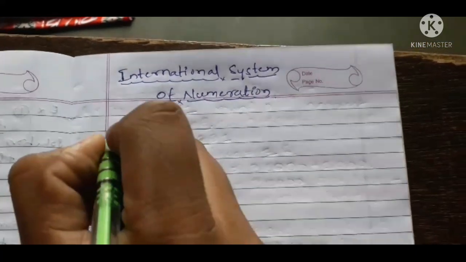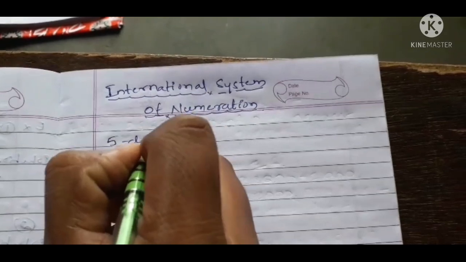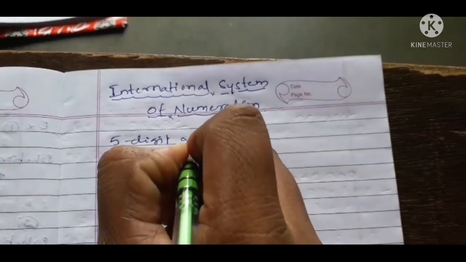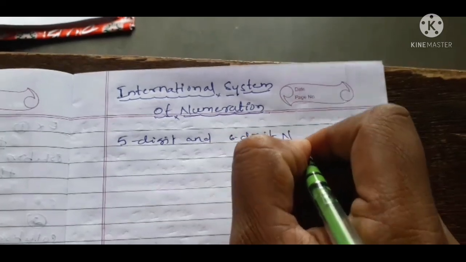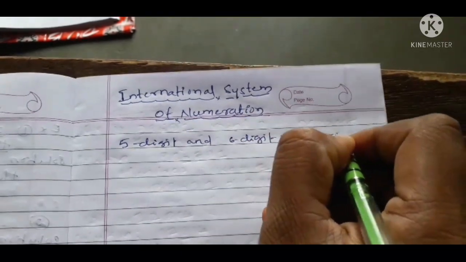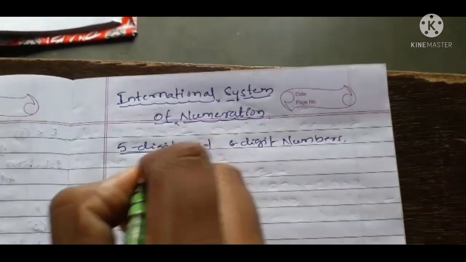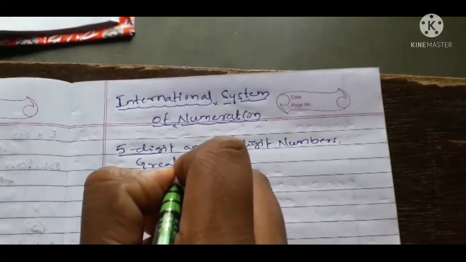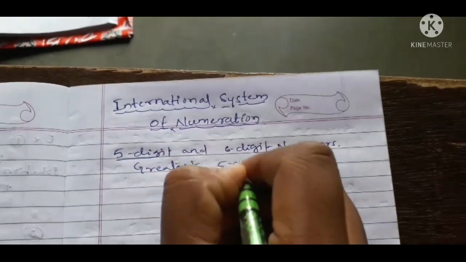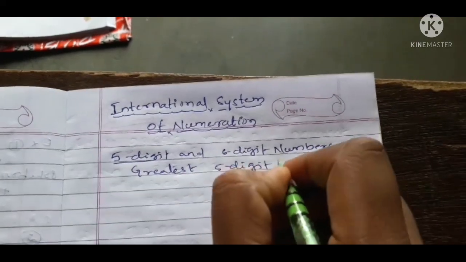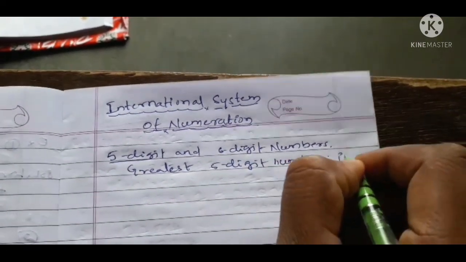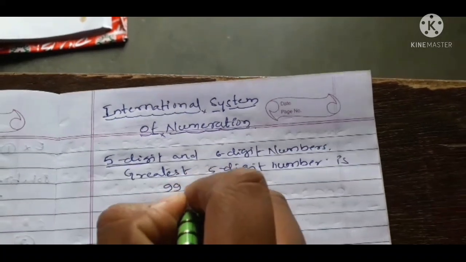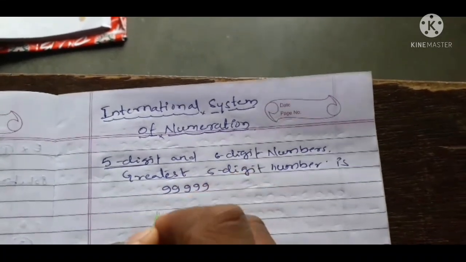As we all know, 5-digit and 6-digit numbers. What is the greatest 5-digit number? The greatest 5-digit number is 99,999.